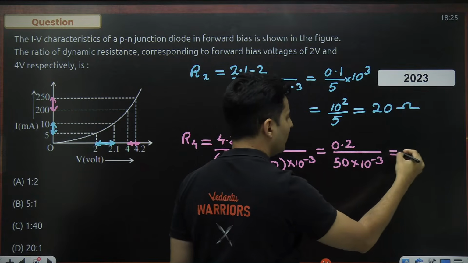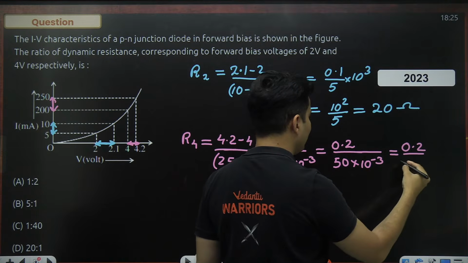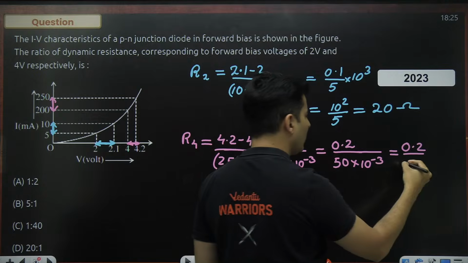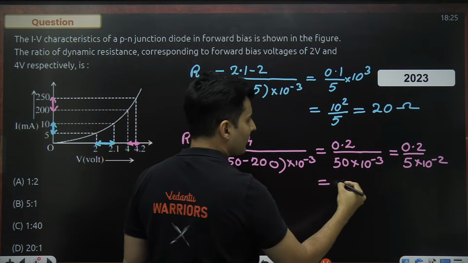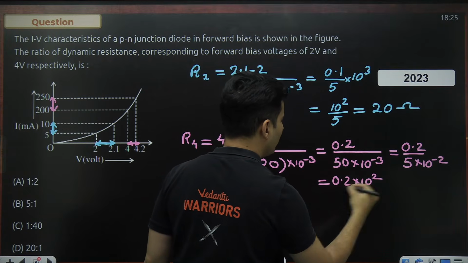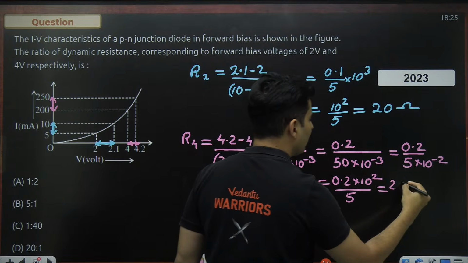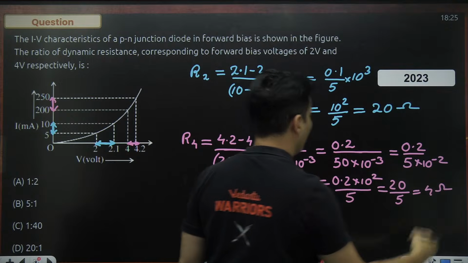If you want, we can take 0.2 over here, swallow one 10 to the power negative 3 with that 0. So it will become 5 into 10 to the power minus 2. Take the 10 to the power minus 2 on the top. So 0.2 into 10 to the power 2 divided by 5. That will make it 20 divided by 5, which is basically 4 ohms.